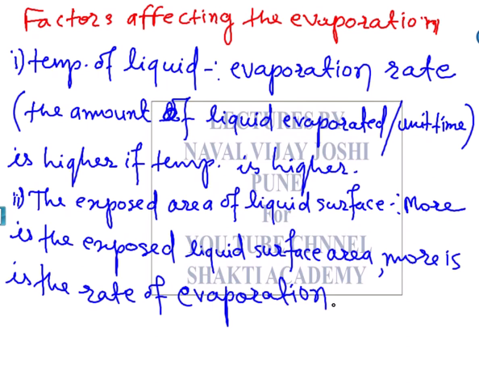You can see, this is natural, because if more surface area is available, then indirectly we can say that more and more liquid molecules are lying on the surface, and that's why they need only a little energy, which they can earn from the other liquid molecules inside the liquid, and immediately can leave the liquid surface. That's why we can say that the rate of evaporation is more if the exposed liquid surface area is more. Okay. Then the third factor is